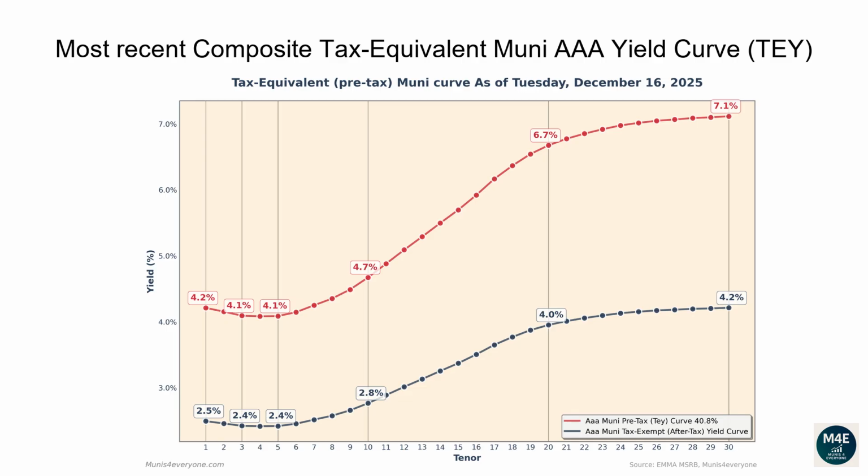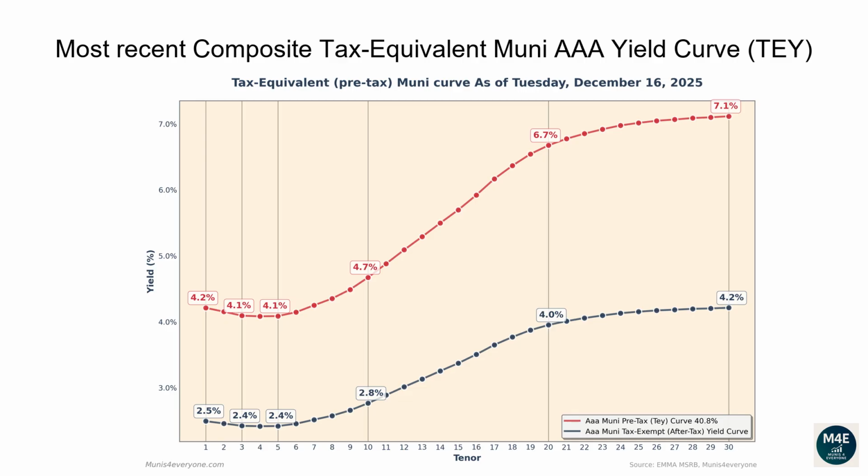Why would you care to see the tax-equivalent version of the Muni yield curve? More on this later. Let's first go over the pre-tax, aka tax-equivalent yield curve. The one-year tax-exempt yield is 2.49%, corresponding to a 4.21% tax-equivalent yield for investors in the top tax bracket.